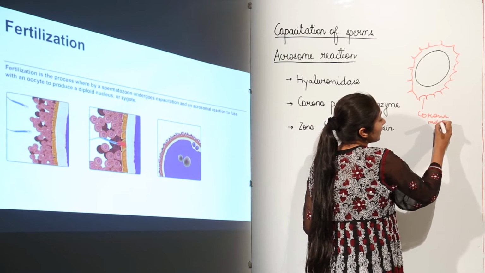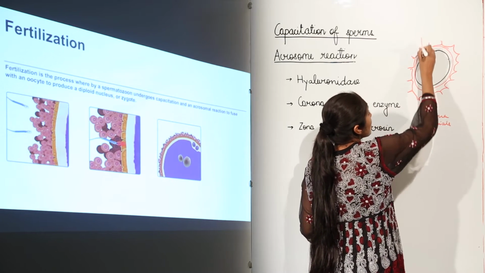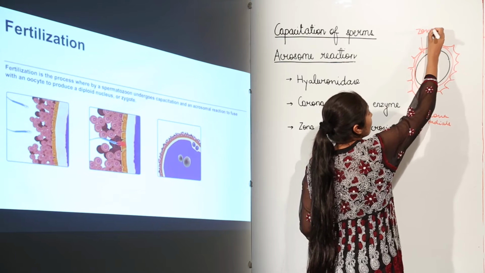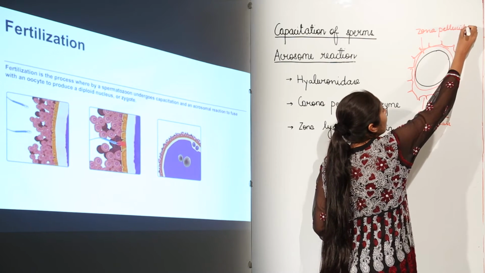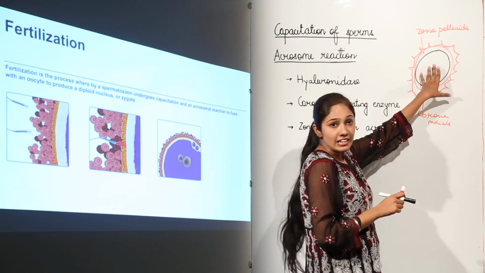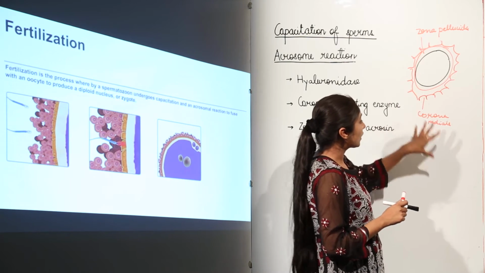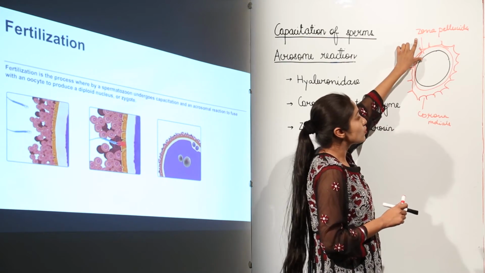And after this corona radiata, we have another layer of cells that we call as zona pellucida. So what is going to happen? We have a secondary oocyte. It is surrounded by corona radiata, that is the outer dense layer of cells, and then we have zona pellucida.